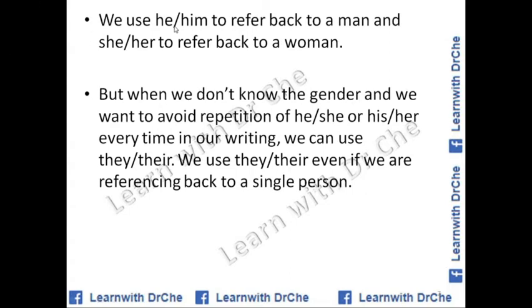We use he or him to refer back to a man and she or her when we need to refer back to a woman. But when we don't know the gender and we want to avoid repetition of he or she, his or her again and again, every time in our writing, we should use they or their. We use they or their even if we are referencing back to a single person.